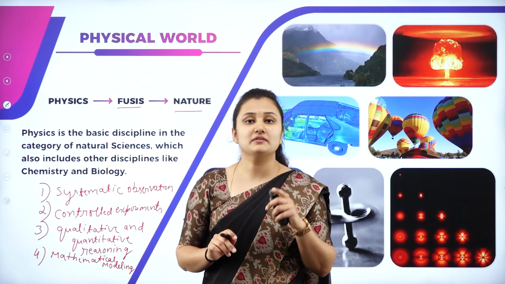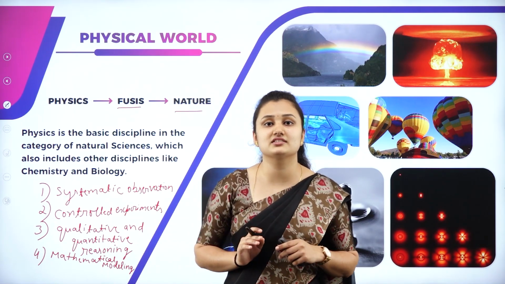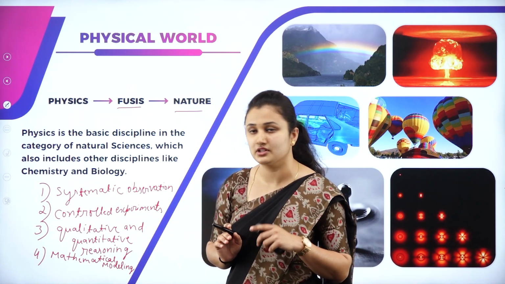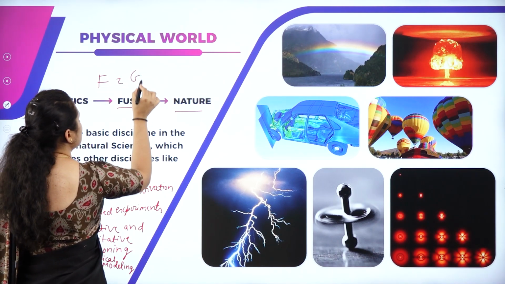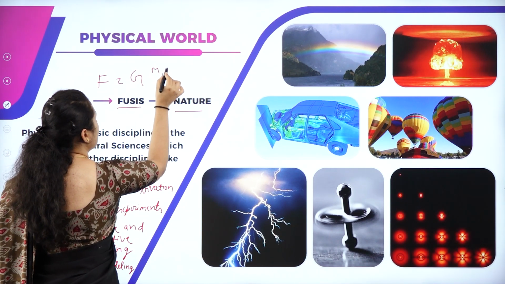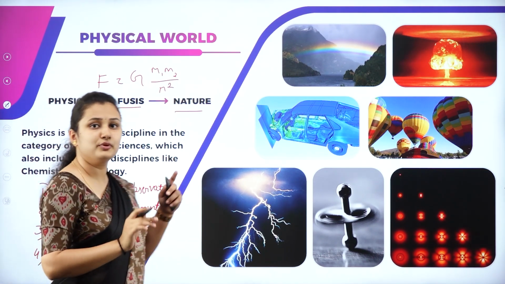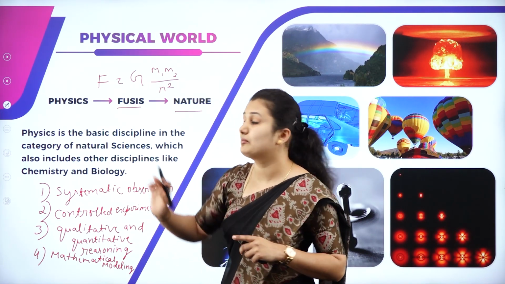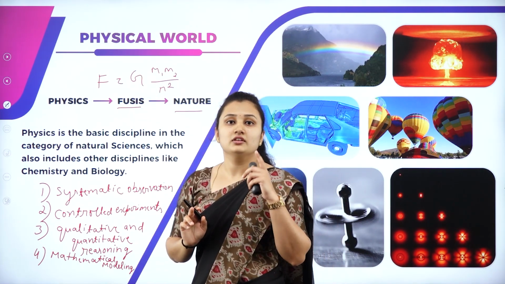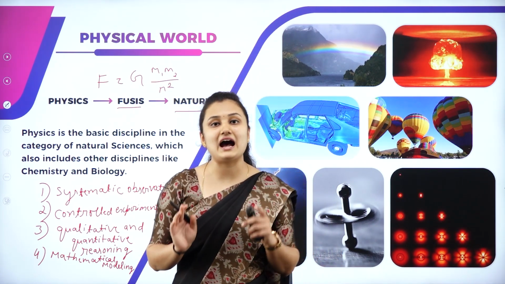Before the universal law of gravitation was given, first came the mathematical representation of the universal law of gravitation. That is nothing but F is equal to G m1 m2 by r square. So before the law of universal gravitation was given, first came the mathematical representation given by Newton.